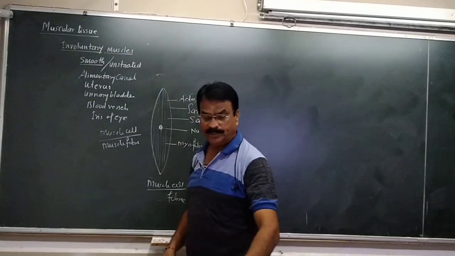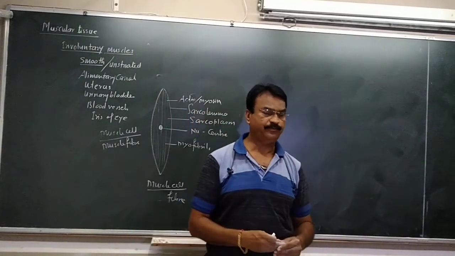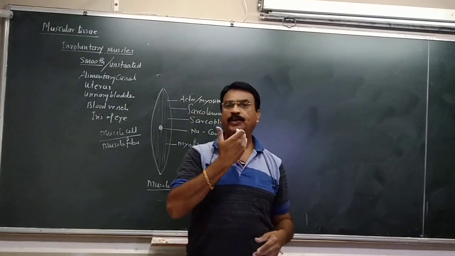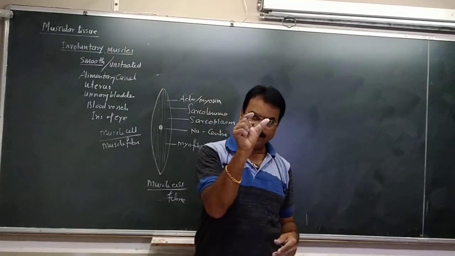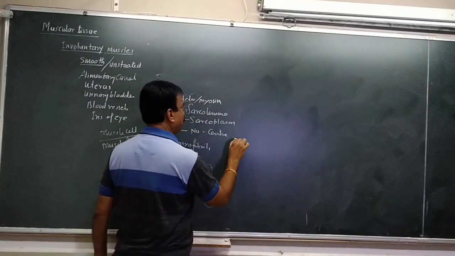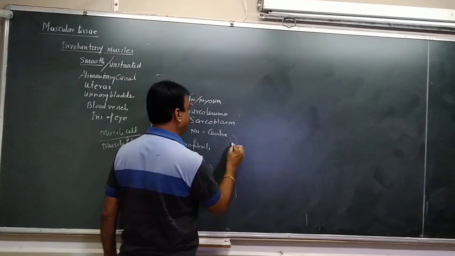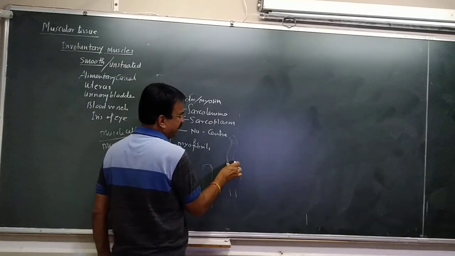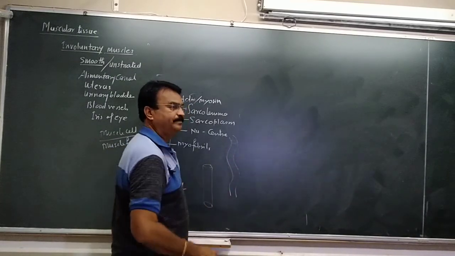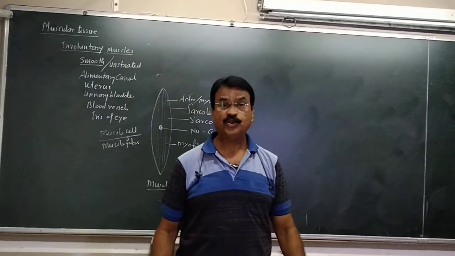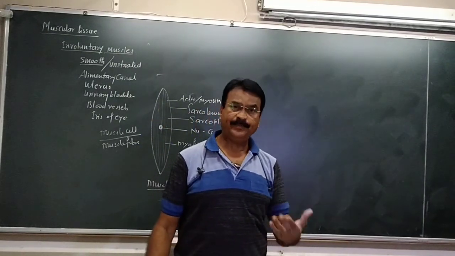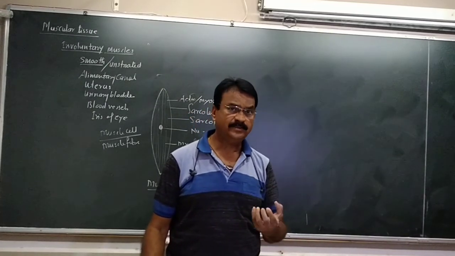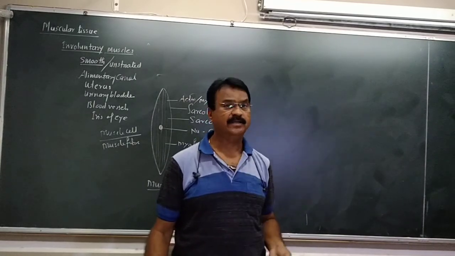So this is an involuntary muscle, where the food moves. If you see the peristalsis, when you eat, the food passes through your alimentary canal with the help of the peristaltic movement. What is peristaltic movement? In the digestive system through which the food is passing, the alternate contraction and relaxation of these muscles will be there, and the food will automatically flow down. This is called peristalsis, which is not in our control. Abdominal pain is not in our control. The contraction of the urinary bladder does not happen by our will, it is done automatically.